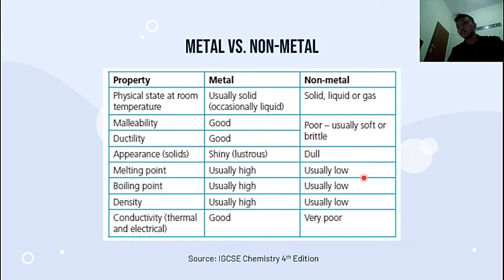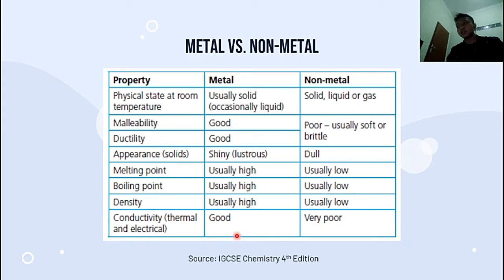And for the non-metal, the temperature to melt or to boil is usually low. It can be in minus degrees Celsius. And the last one is about conductivity. Both for thermal and electrical, the metal has good conductivity.